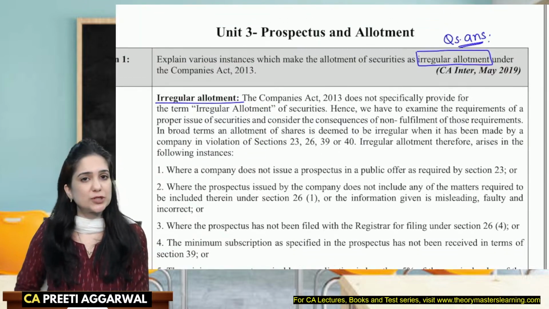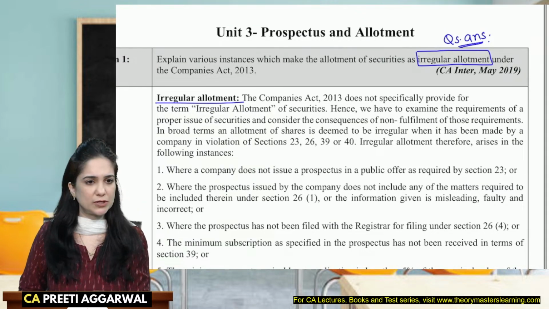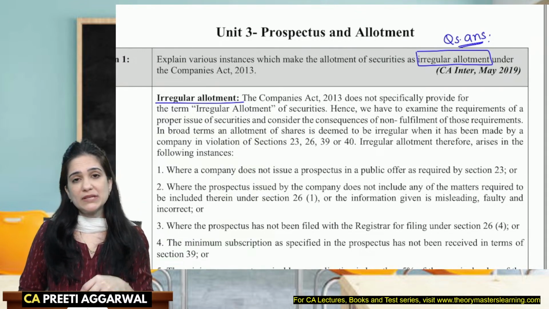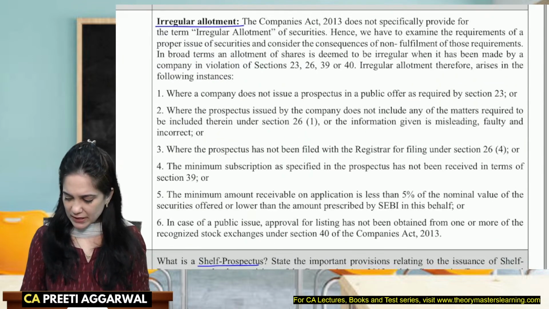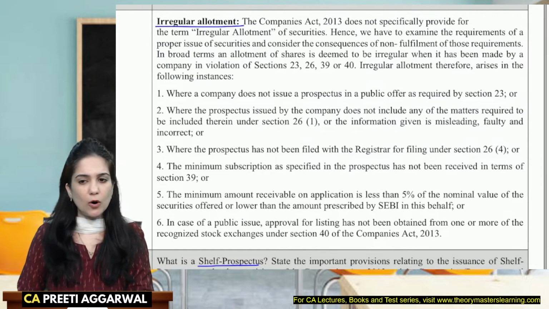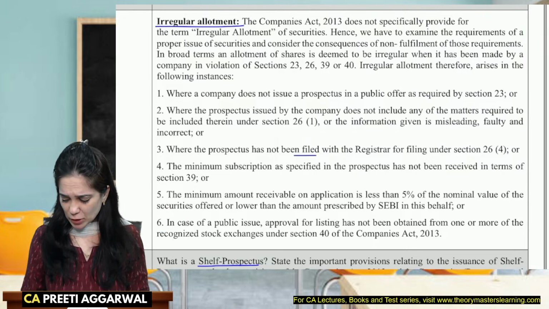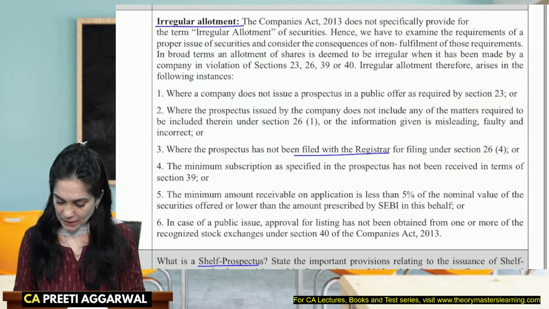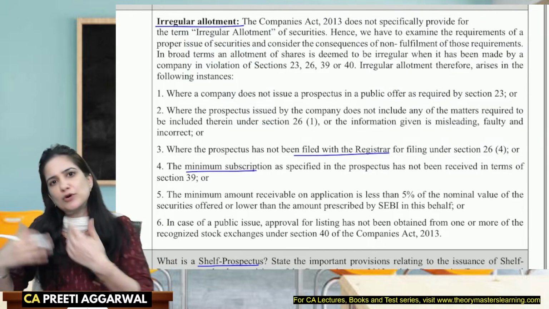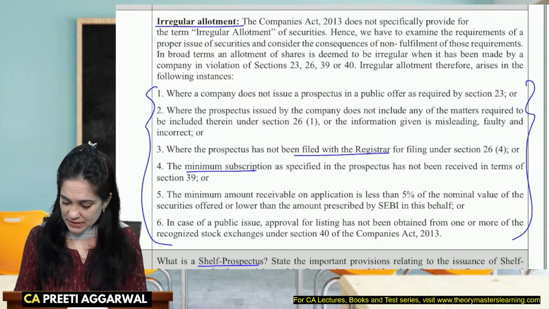Currently, there is no section on irregular allotment. It was there in the 1956 Act, but in 2013 there is no section. When is the allotment irregular? See, in case the information as required in the prospectus is not mentioned, or you don't issue a prospectus at all, you have not filed the prospectus with ROC, and you have made allotments. The minimum subscription is not received and you have made allotments. So these are certain circumstances where the allotment is irregular.